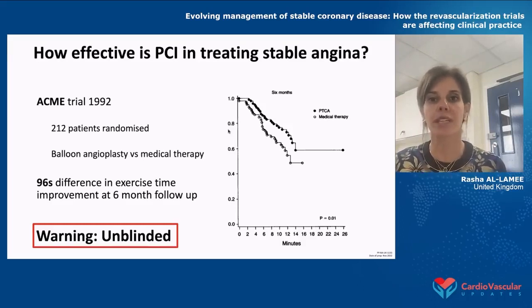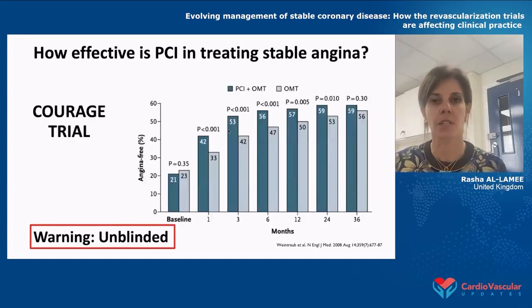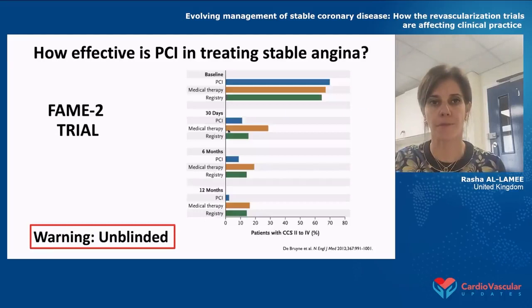But importantly, these were unblinded trials, and both the patients and the physicians knew exactly what they'd had done. You saw that data from the ACME trial. There was also similar data from COURAGE, showing improvement in symptoms over time, but that improvement actually attenuated as the years went on. And that may have been because there was a placebo component to angioplasty, and it may, of course, have been because some patients crossed over from the medical therapy arm to the angioplasty arm.